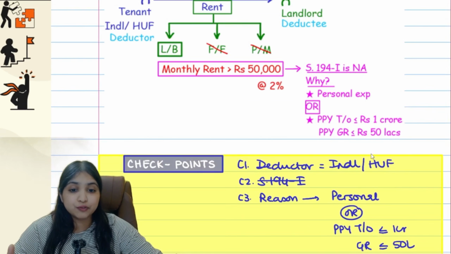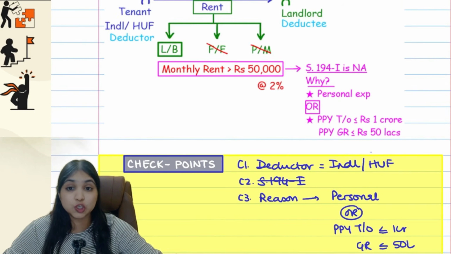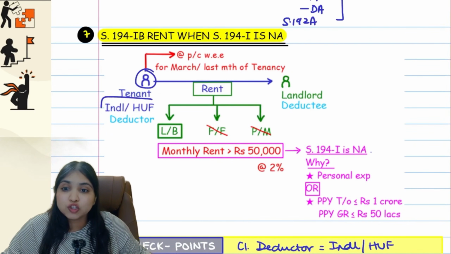So for section 194IB, look at the checkpoints. First checkpoint is that the deductor has to be individual or HUF. We did not have this point in any other section in the past. We did not even talk about who the deductor is. But here the deductor has to be individual or HUF.